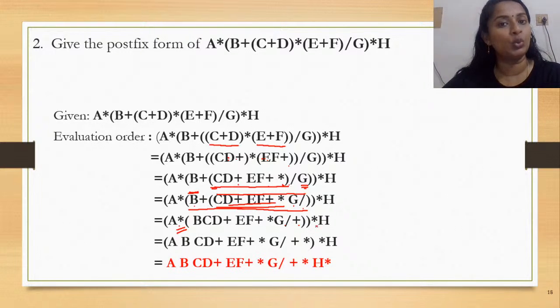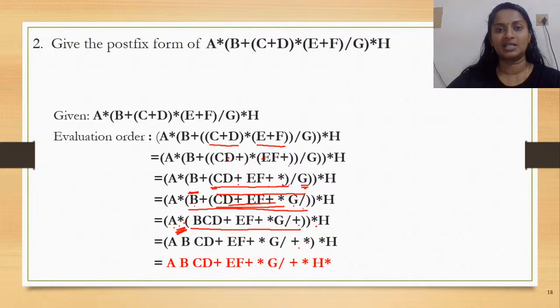Though we are having two in the same line, since we are traveling from left to right, it is the first asterisk that we need to consider. So what would happen? I would write all the operands, that is A followed by the entire expression I have written here, and then I would put the operator symbol asterisk. Okay. Now what has this turned out to be?